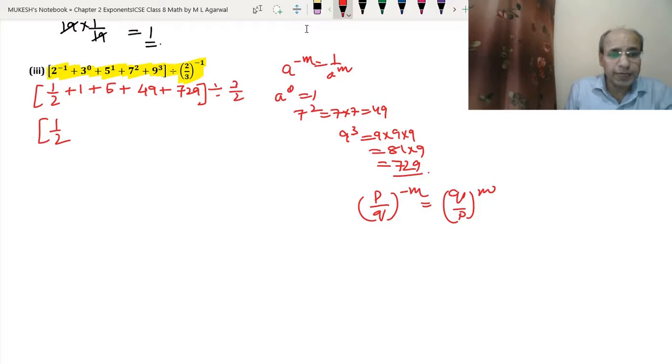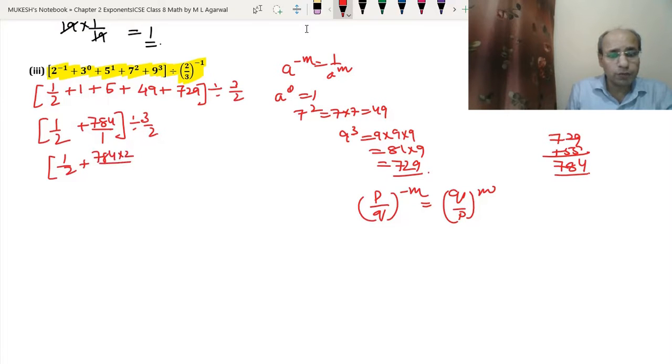So 1 plus 49 is 50, 50 plus 5 is 55, so 729 plus 55 gives 784, we got. Divided by 3 upon 2. Now we will take 1 here, so the LCM became 2, so 1 upon 2 plus 784 into 2 upon 1 into 2. We can just change the division sign into multiplication, so it will become 2 upon 3.